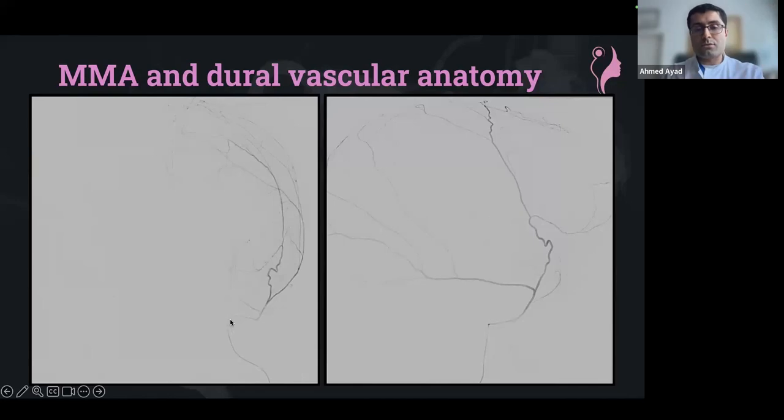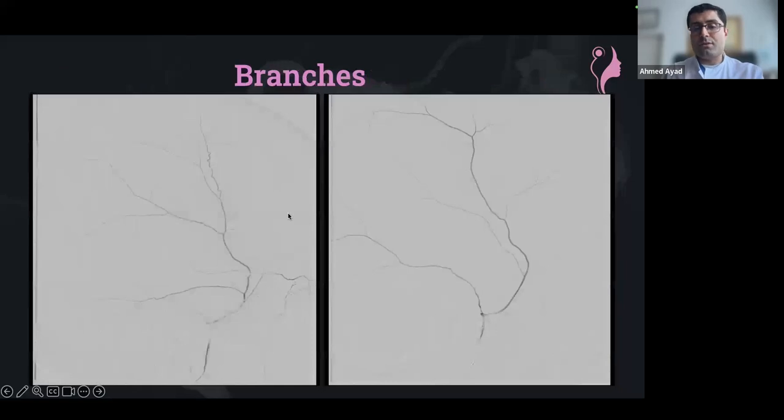The artery usually enters through the foramen spinosum, doing that typical curve, and after that dividing into the primary branches. Just at that level, after passing through the base of the skull, starting from that point, we're going to discuss a lot of variants. But the most relevant thing is going to be this. We have the primary branches from the middle meningeal artery, and these primary branches are not fixed in all patients. I would say in every other patient, you're going to see a different distribution than the other patient.